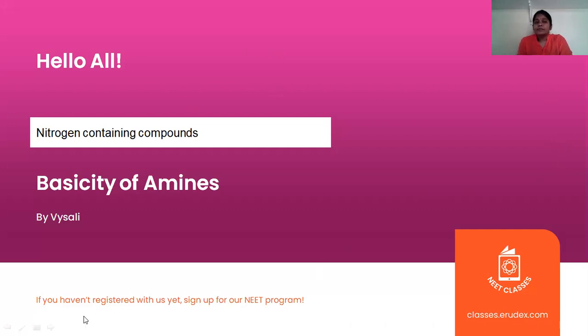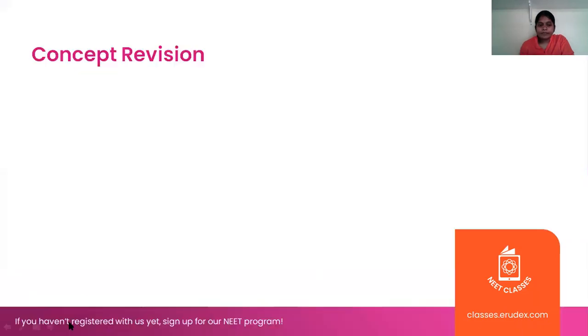In this session, I am going to discuss an important concept, the basicity of amines, which is most important from the NEET examination point of view. Let us have a look at the concept behind the basicity of amines.